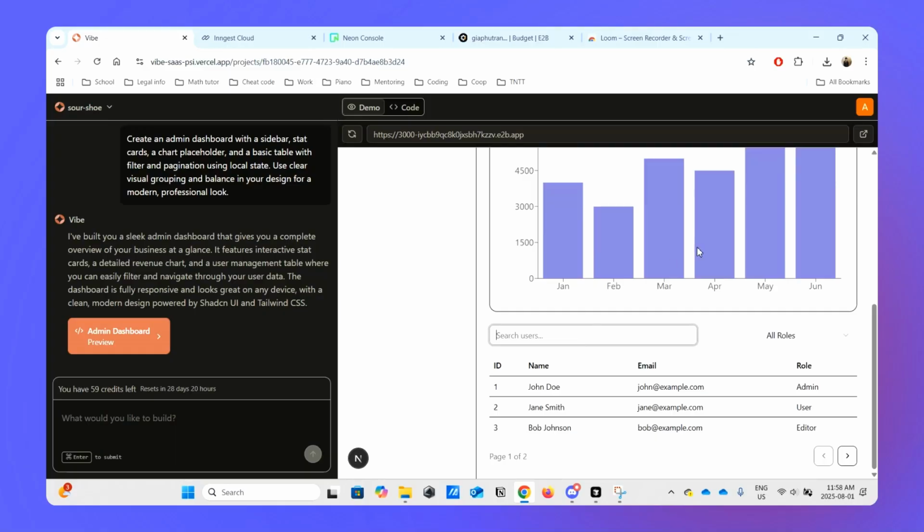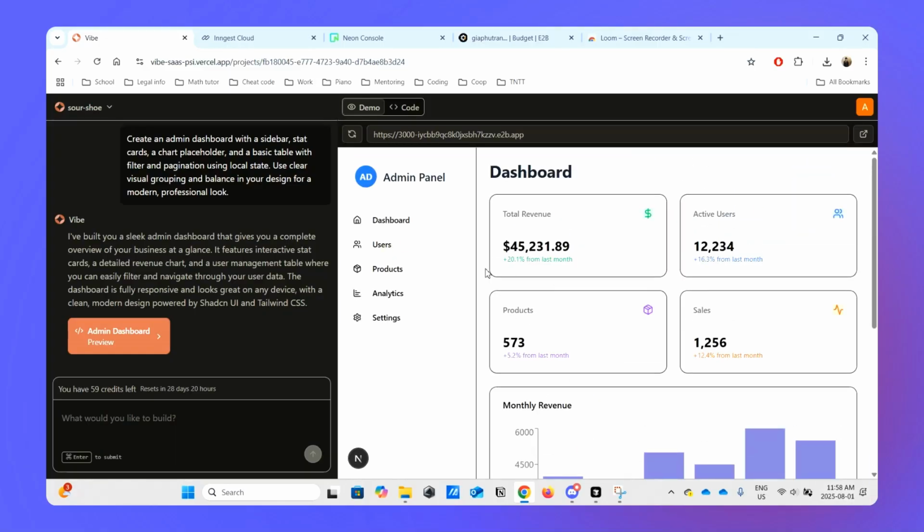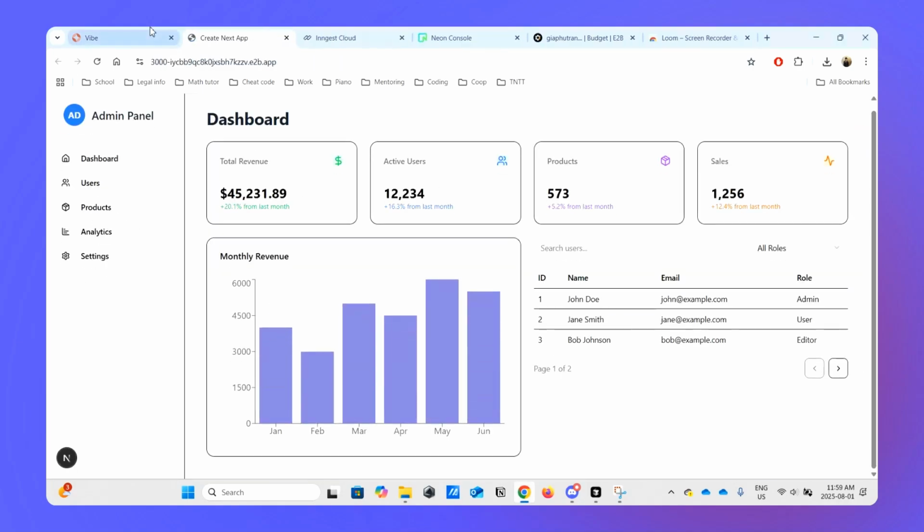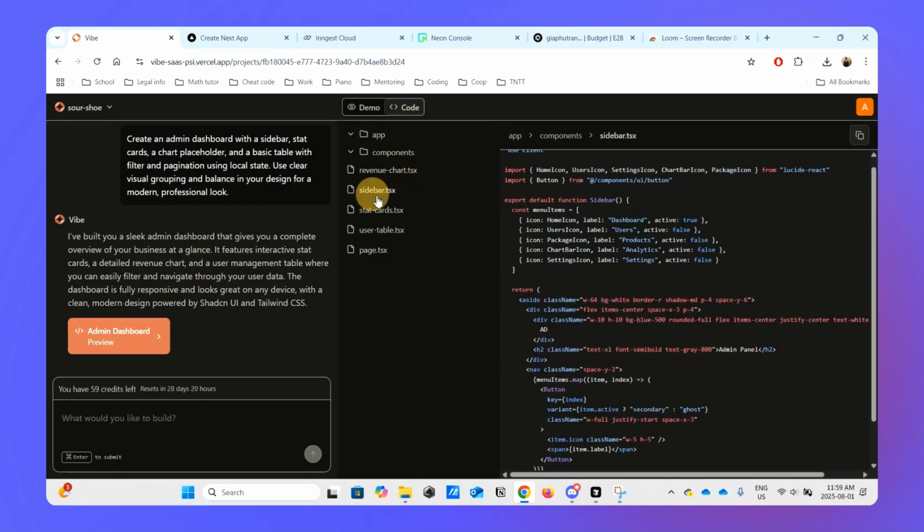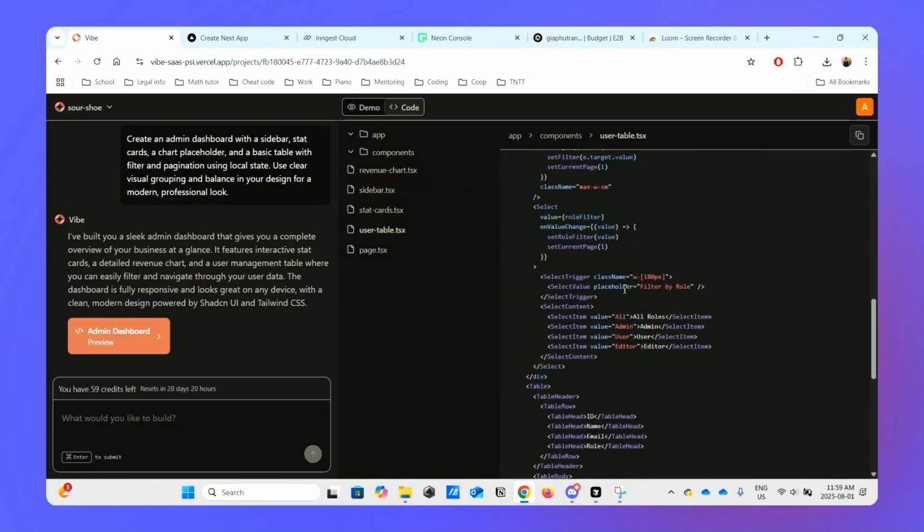I can filter out the people, and I can look at these. So you can open it in a new tab, and it is going to show you stuff like these, and there's a code review as well. You can view the code, what it wrote. It's pretty clean stuff.